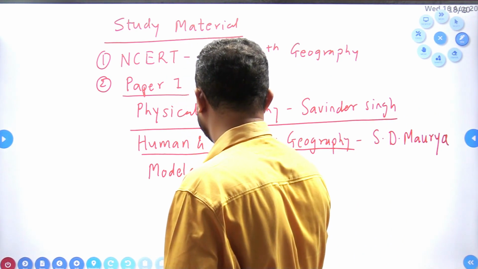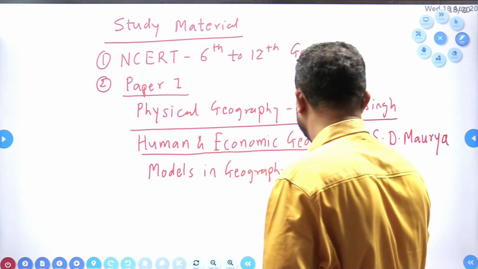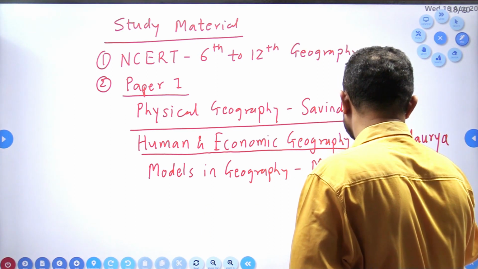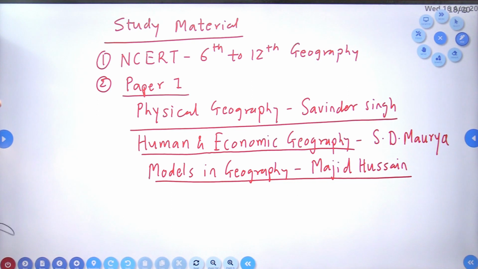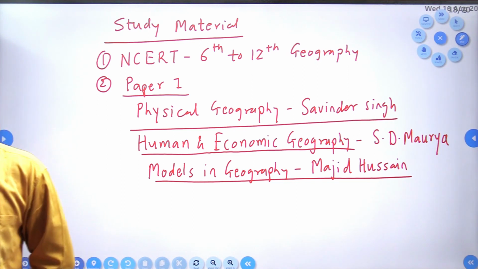One more for paper 1: Models in Geography, that is by Majid Hussain. Clear? So these 3 books you will have to purchase for paper 1.